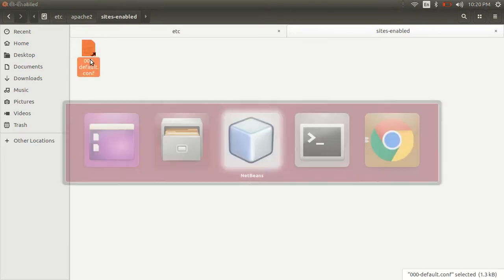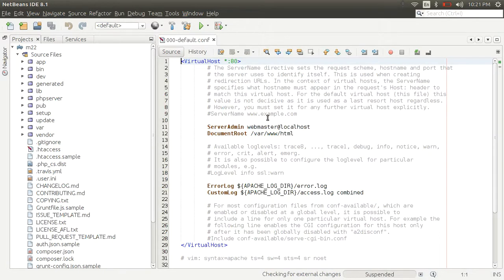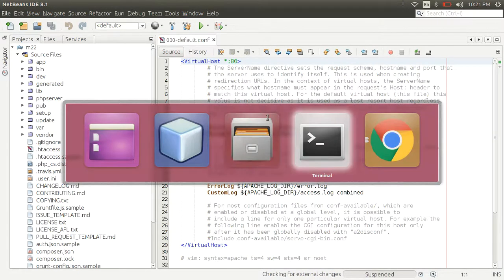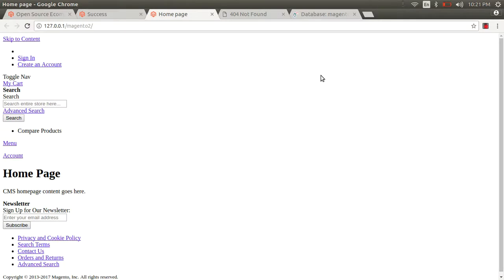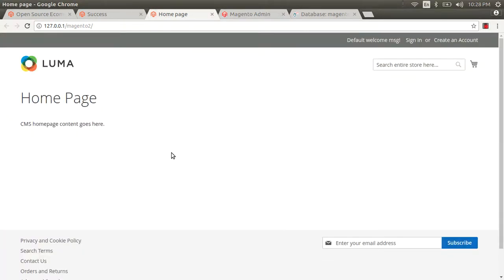I think this is the problem. So guys, here is some problem with the root in the htaccess file. So no worries.